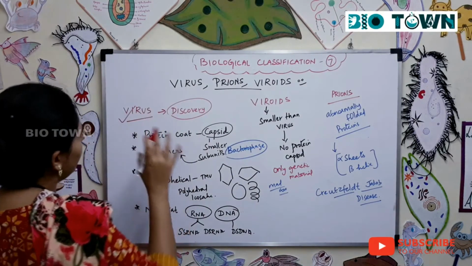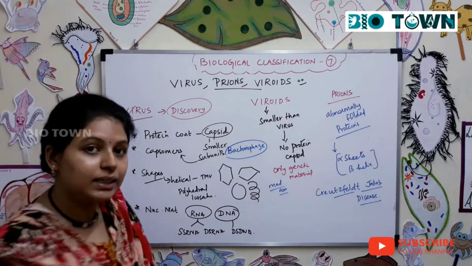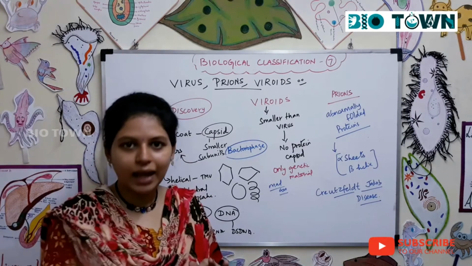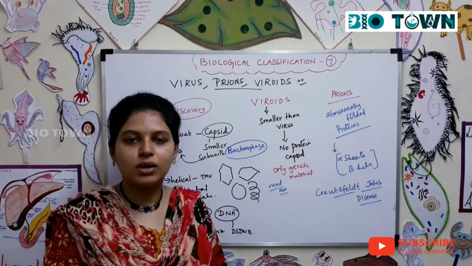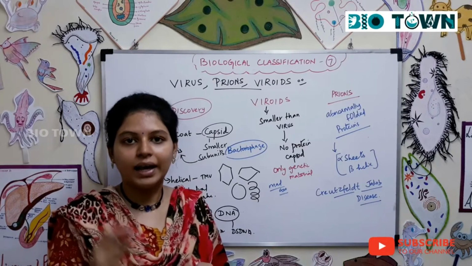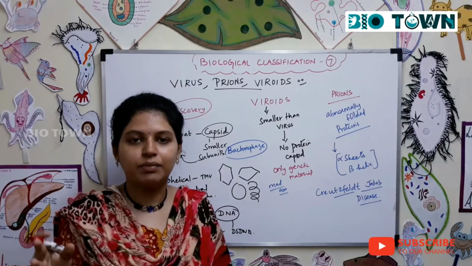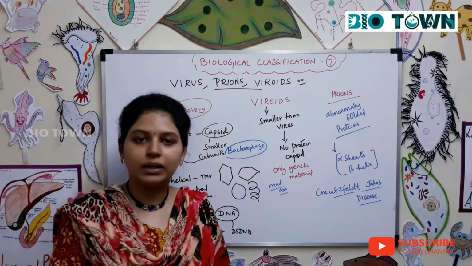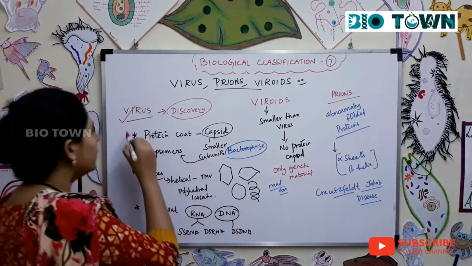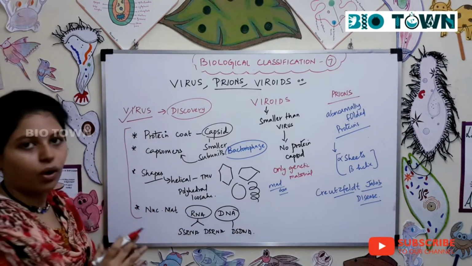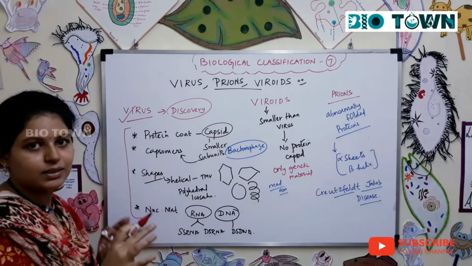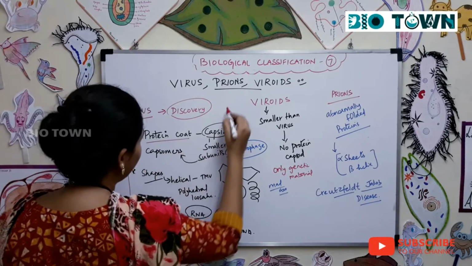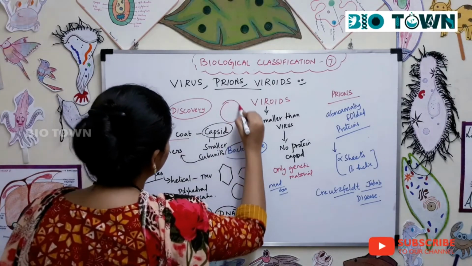virus. The discovery of virus was in the 18th century by Dmitri Ivanovsky. How exactly did Ivanovsky discover virus? I have a separate video on the discovery of virus, and I'll mention the link below in the description. You can go and view it. Now we'll talk about the characteristics of viruses, how exactly a virus looks. Our first thing is any virus will have a coat.